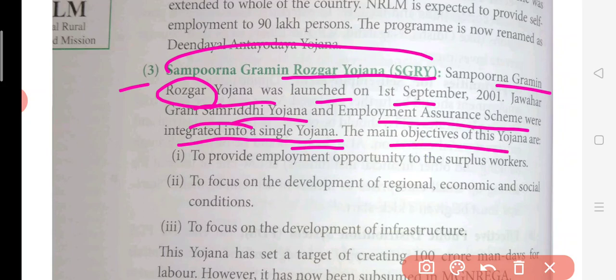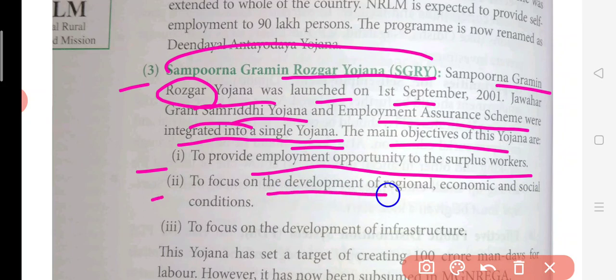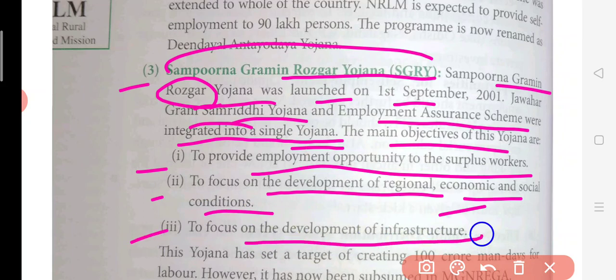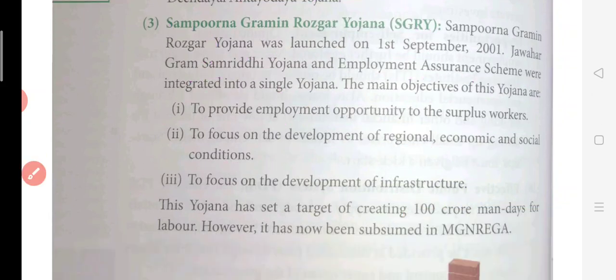ठीक है. The main objective of the योजना is to provide employment opportunity to the workers, employment देना, then to focus on development of regional economic and social condition. So whatever the social और regional backwardness है उसको remove करने के बारे में था ये. To improve the economic condition, थोड़ा पैसा है लोगों के पास. Then the third, to focus on the development of infrastructure, means construction of road and all. तो ये चीजें भी जरूरी है. ग्राम means in the villages it is also a requirement.